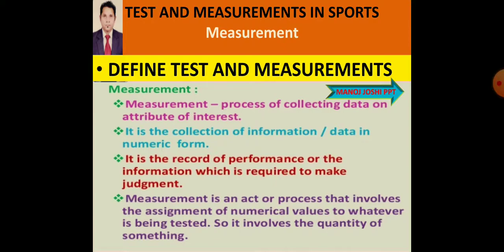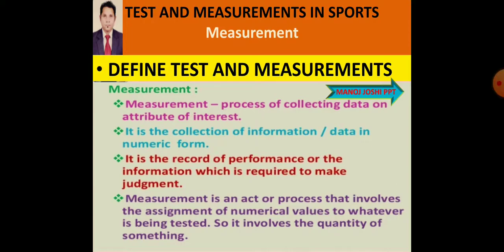Test is always in the form of measurement. If there is a test, there is definitely a measurement, and without a test there will be no measurement.